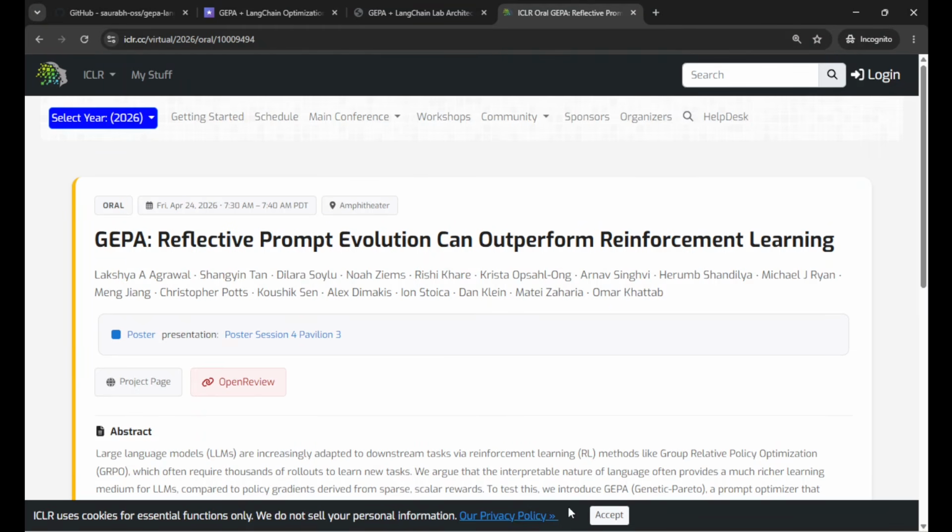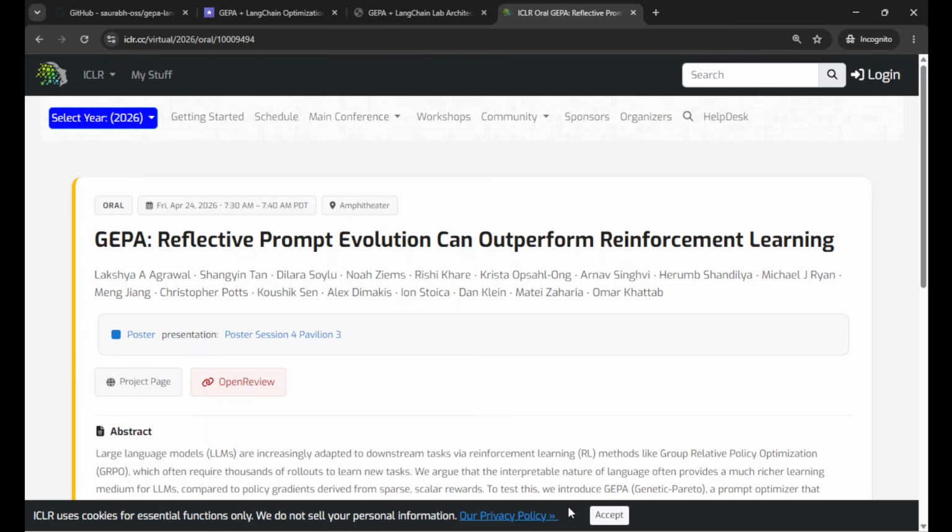GEPA stands for genetic Pareto. It was introduced at ICLR 2026, and this is fundamentally a different approach to prompt optimization. If we look into traditional RL based methods like GRPO, they need thousands of rollouts to learn. They kind of collapse everything into a scalar reward and signals, and GEPA takes a different path as compared to that.